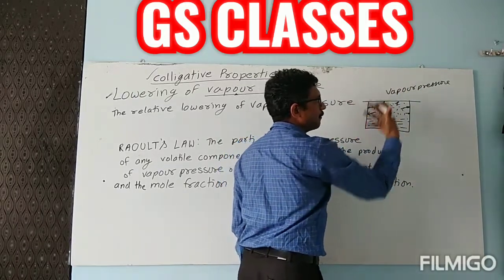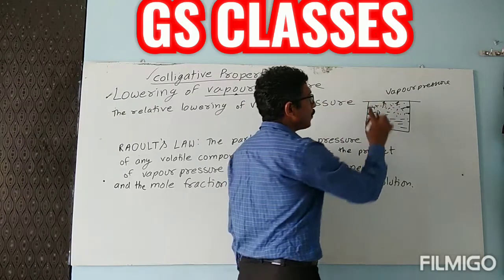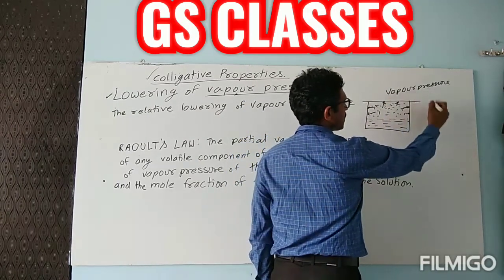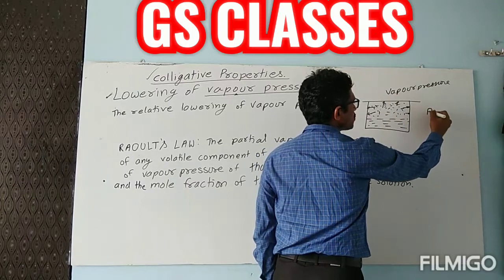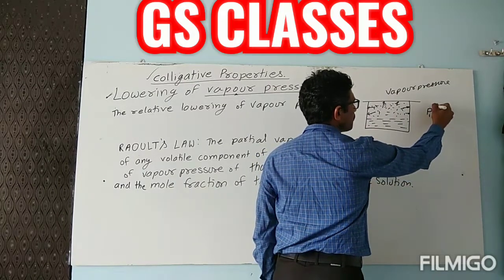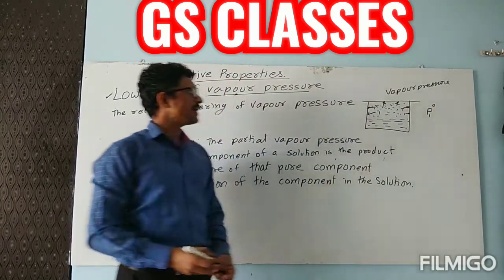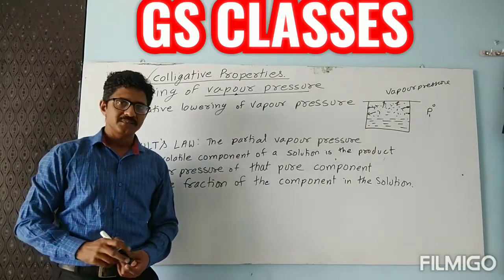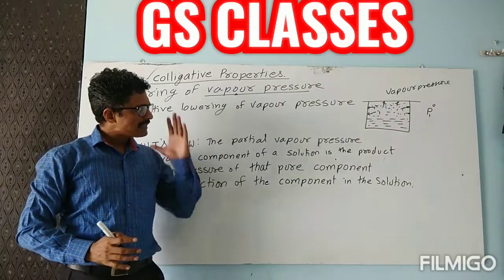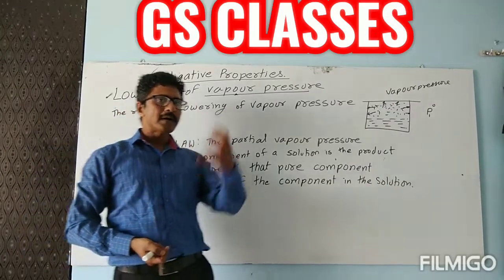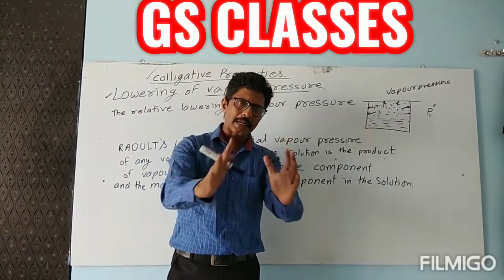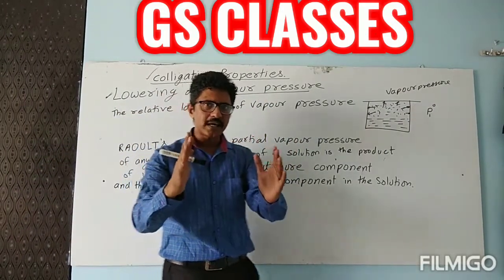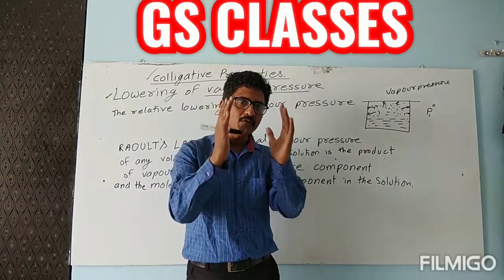That pressure they will develop over there is known as the vapor pressure. Now it is pure solvent or pure substance, so I am putting it as P1 standard. P1 standard means what? It is the vapor pressure of that component. Only water is there, so it is the vapor pressure of only water.